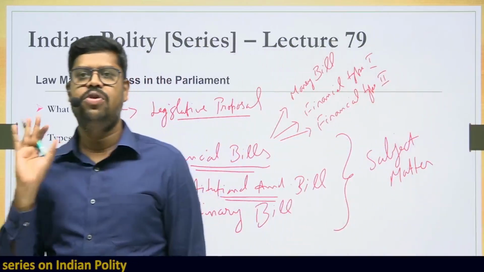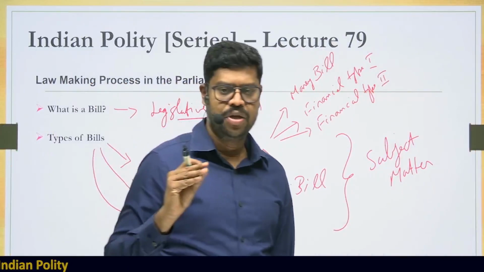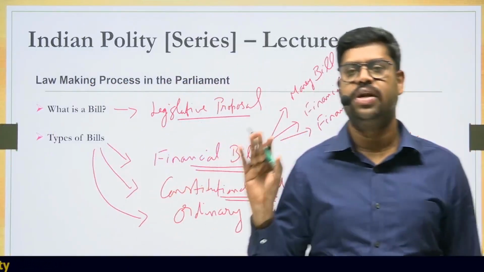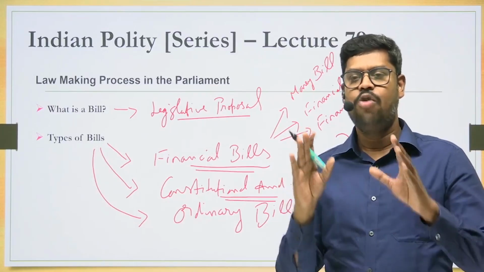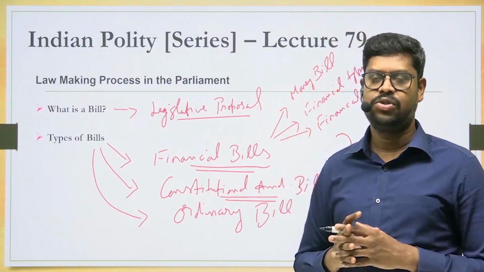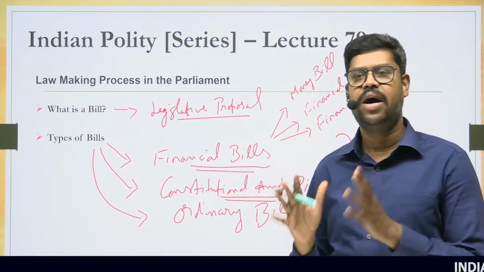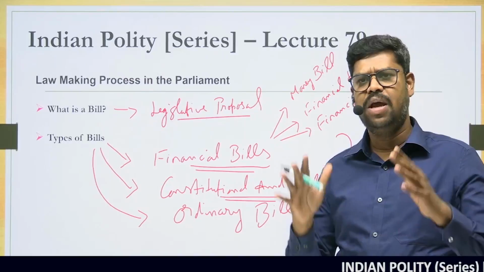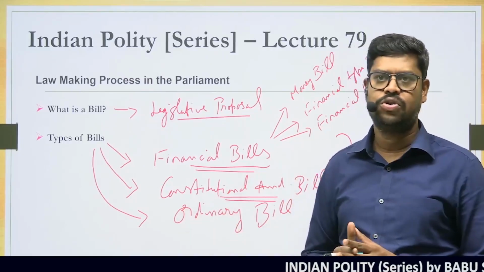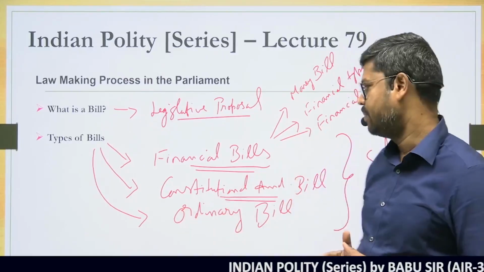Can any student put it in the comment box if you know the answer? From the commencement of the constitution, that is from 26 January 1950 till this point of time, how many constitutional amendments have been carried out? So I am recording this lecture in March 2025. So till March 2025, can anyone tell me how many amendments have been made to the constitution? Please put your answers in the comment box.